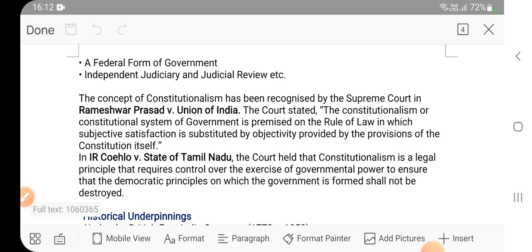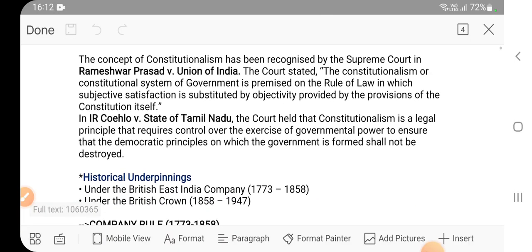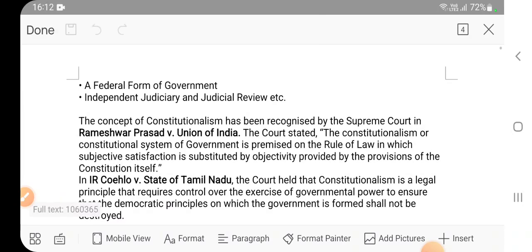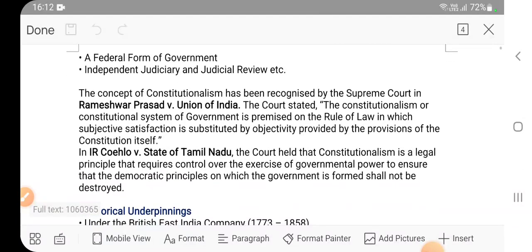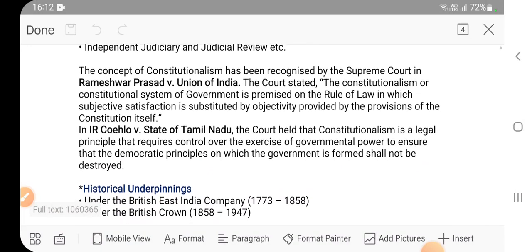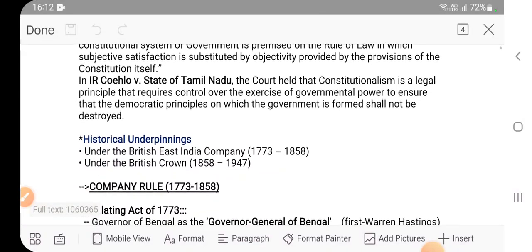This is judicial review. So the concept of constitutionalism has been recognized by the Supreme Court in the Rameshwar Prasad versus Union of India case. Okay, again this is a factual detail for your mains, that if a question comes on constitutionalism you can quote these cases, because whenever you quote the Supreme Court's cases and their judgment, you give weightage in your answer. So this is just factual detail and theory portion.